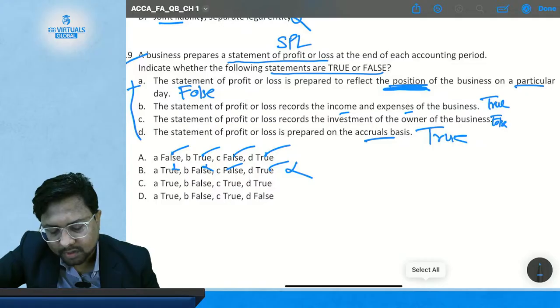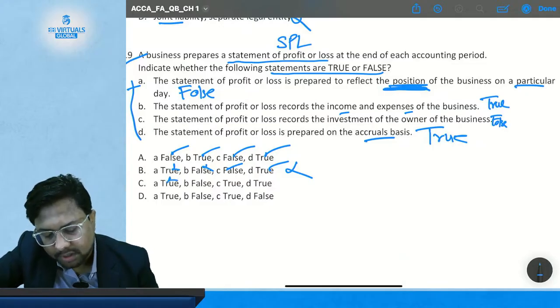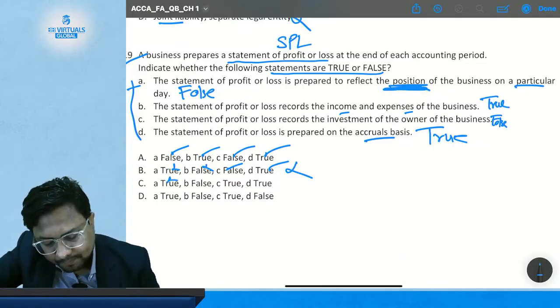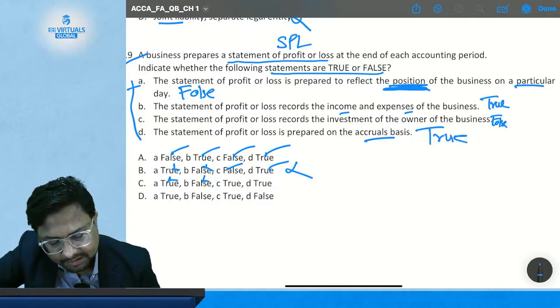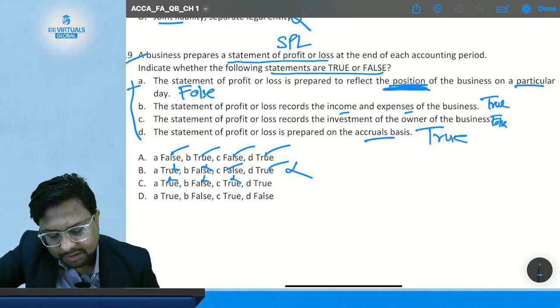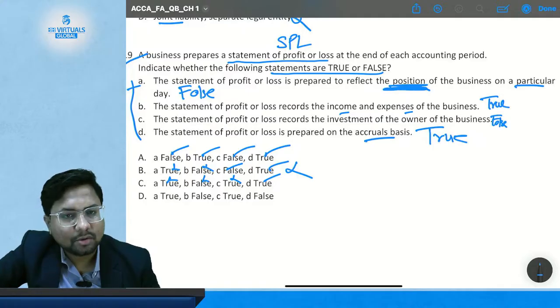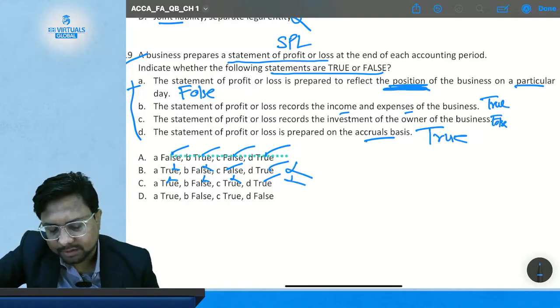Option C. Statement A is true. No. Statement B is false. No. Statement C is false. No. Statement D is true. Yes. So this has only one correct answer, so this is also not a correct option.